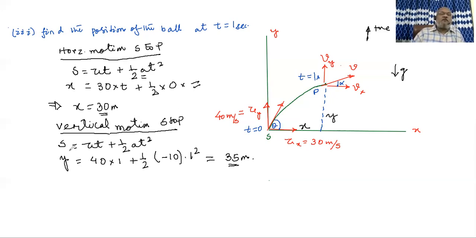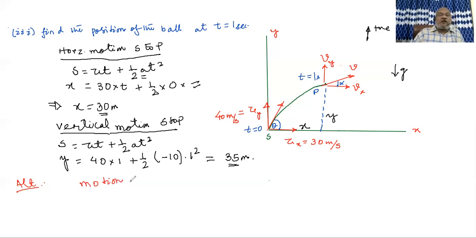But if a student tries to find out without dividing the motion into horizontal and vertical motion, then he or she may consider the complete motion, that is the alternative.